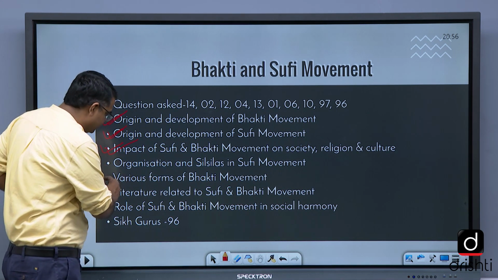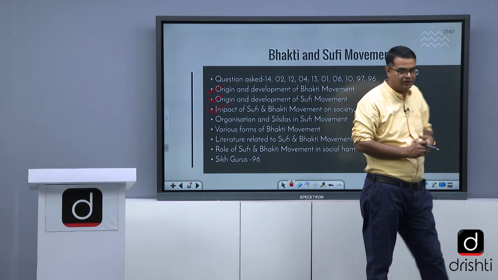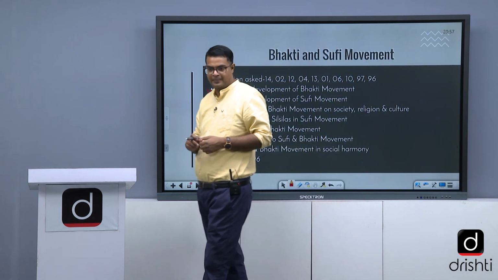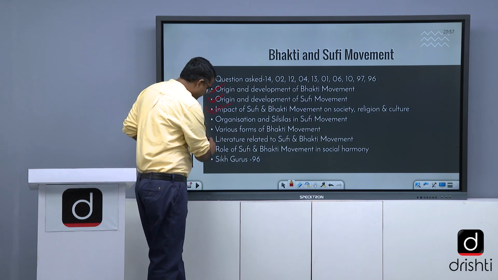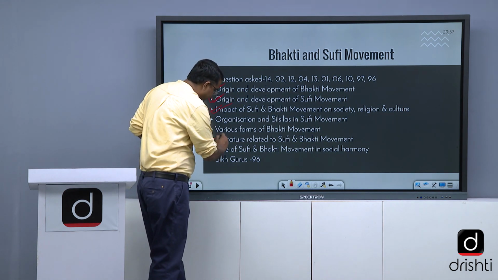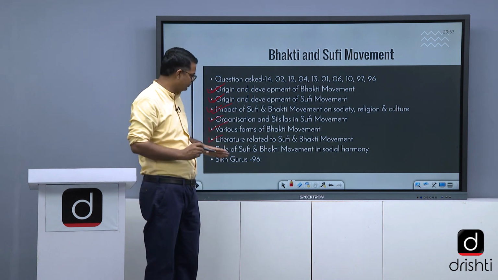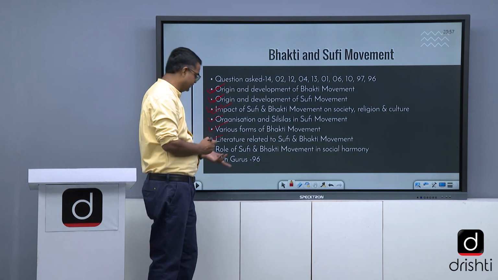Various forms of Bhakti movement, like Bengal devotionalism, Maharashtra Dharma, North India Vaishnavite movement, all these kind of things. Literature related to Sufi and Bhakti movement, all this is important. You cannot skip anything from this topic. Role of Sufi and Bhakti movement in social harmony, they ask in Sikh Gurus.